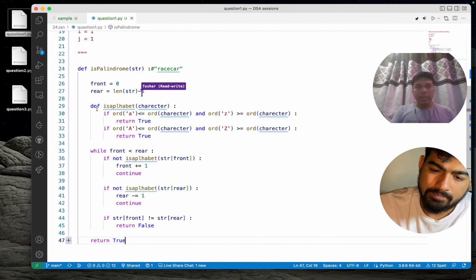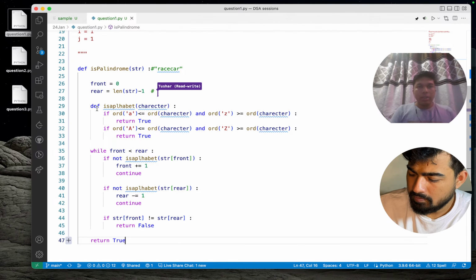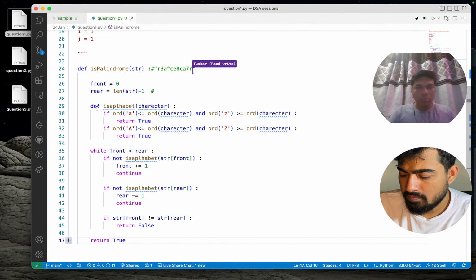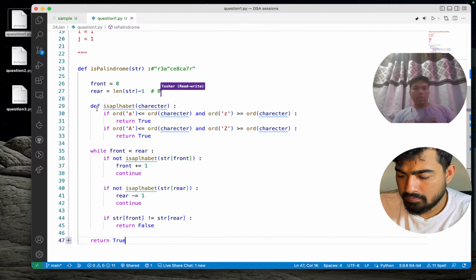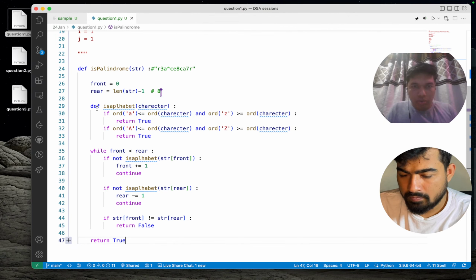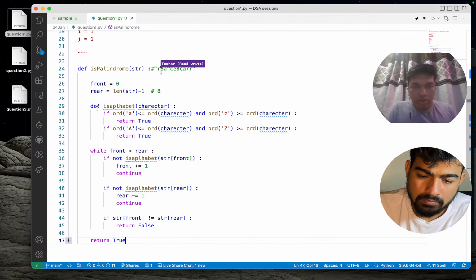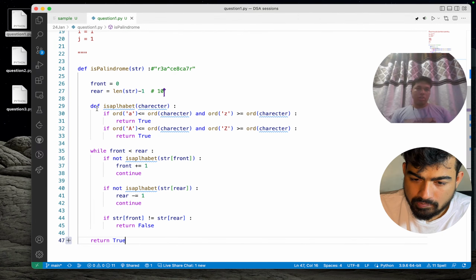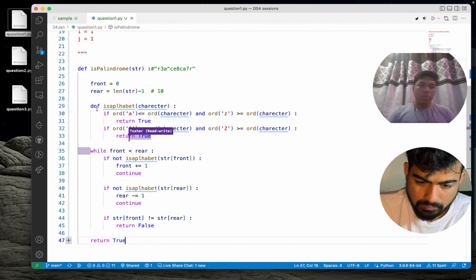Front will always be 0 at the start, but rear will be, counting 1, 2, 3, 4, 5, 6, 7, 8, 9, 10, 11, so I think it is 10. So specifically right now we can go to this while loop.